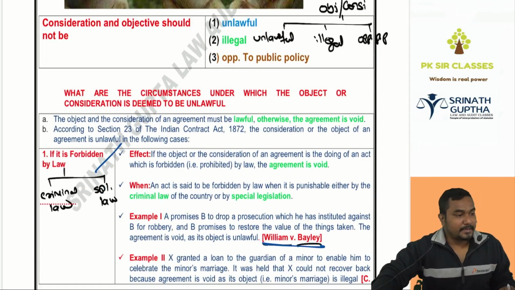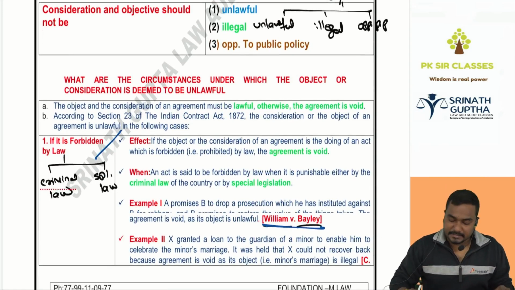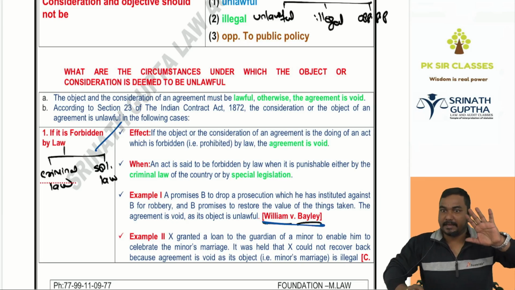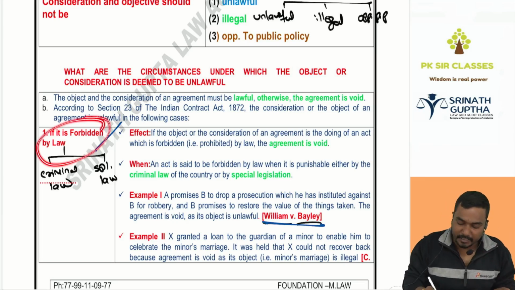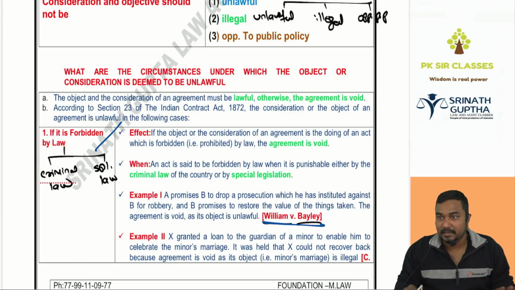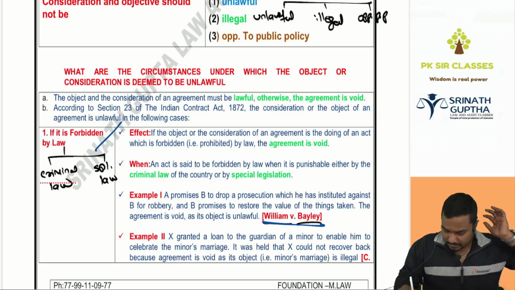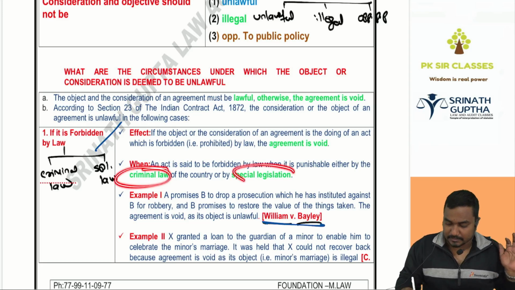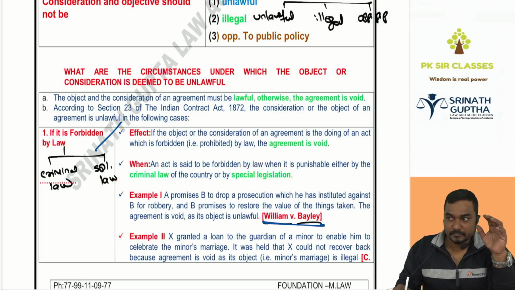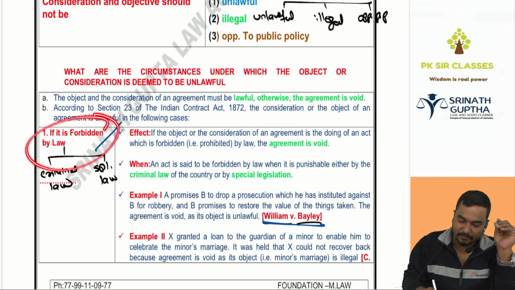When an agreement is said to be unlawful, let us try to understand better. An agreement is said to be unlawful in 5 cases. An agreement is said to be unlawful if it is forbidden by law. Forbidden means prohibited. Law said don't do that thing, but you are doing that thing. It is said to be forbidden by law. So, an agreement is said to be forbidden by law if it is punishable under the criminal law or any other special law. When a transaction is punishable under the criminal law or any other special law, it is said to be unlawful, forbidden by law.